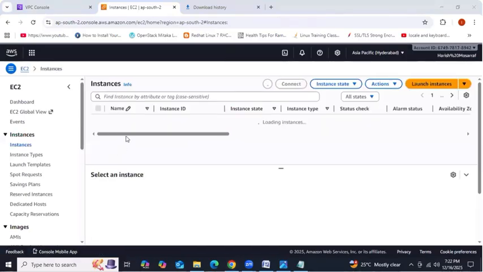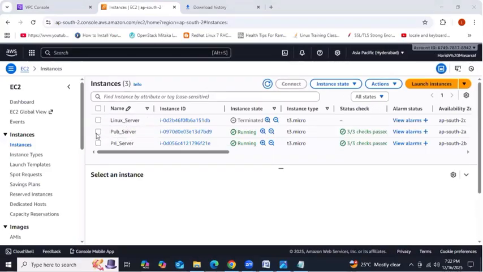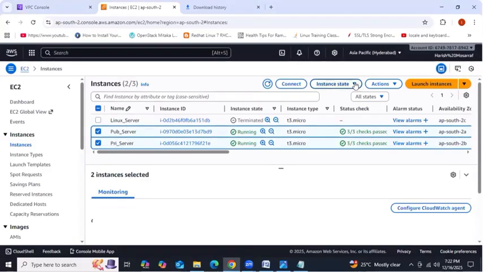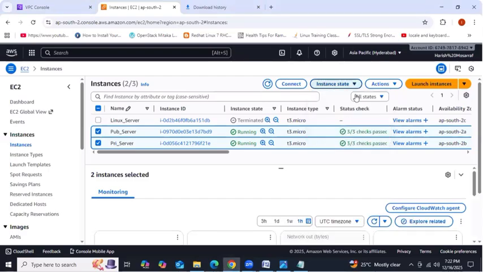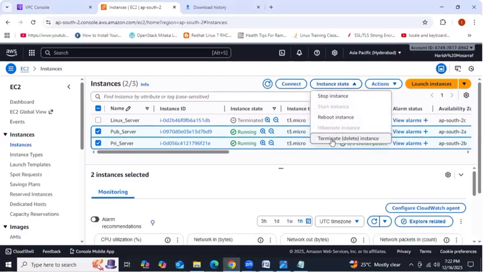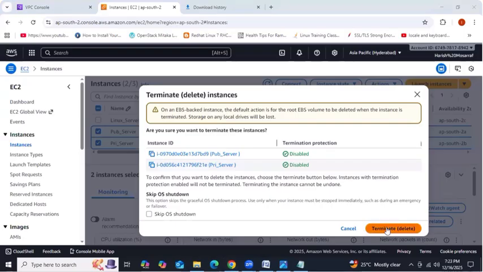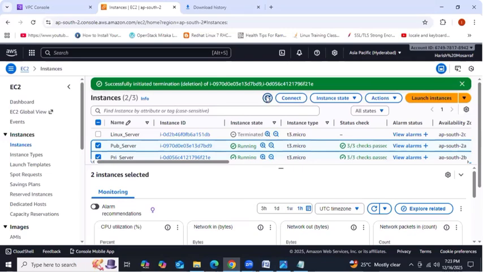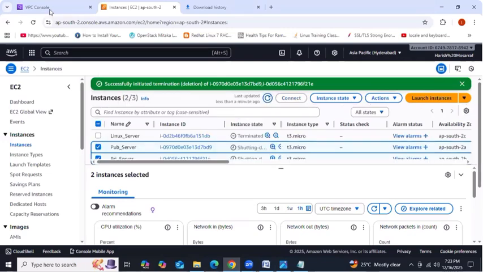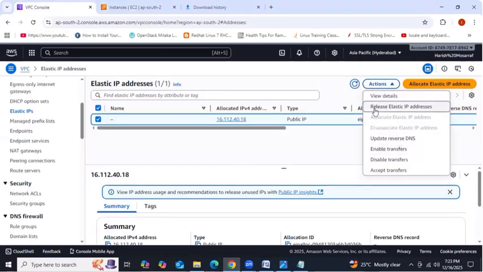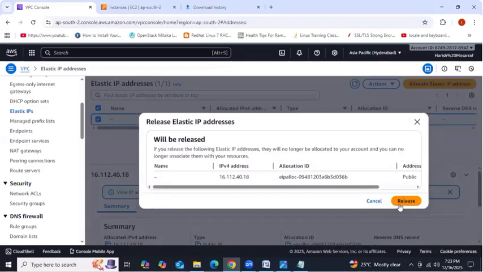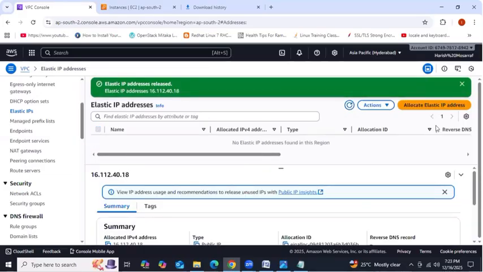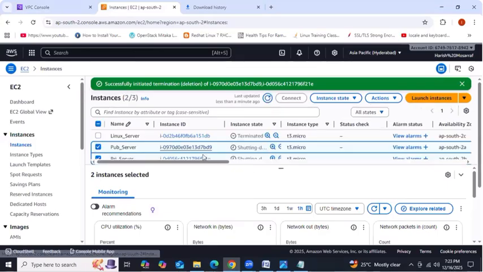In between, why unnecessarily waste our time, right? Select both the instances and then go to instance state, delete it. Now see guys, release we have seen. It will take some time, that's it. So you need to release, otherwise you are going to get charged. Okay. So the instances also got deleted successfully.